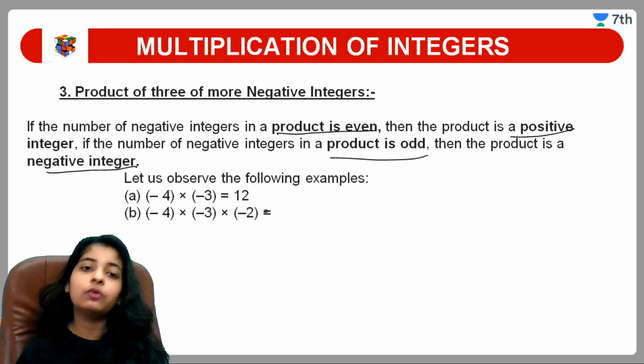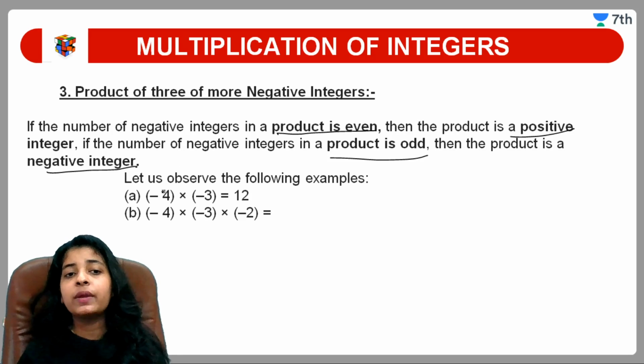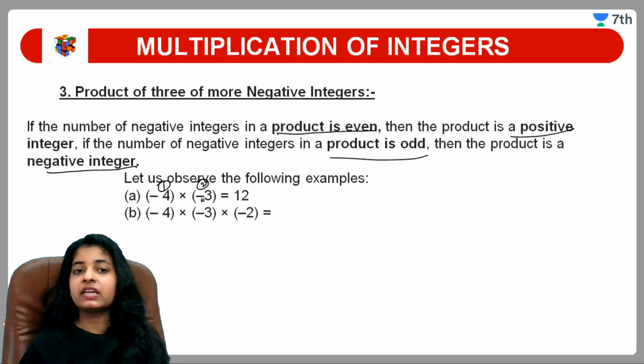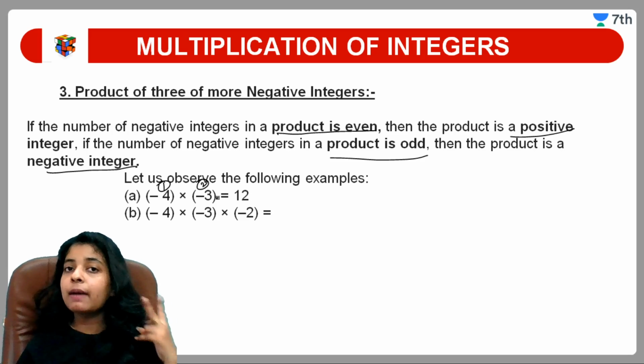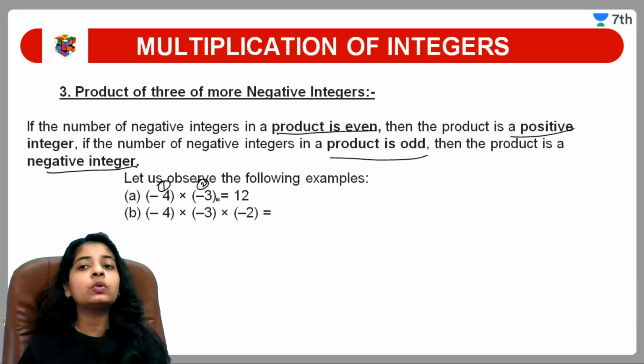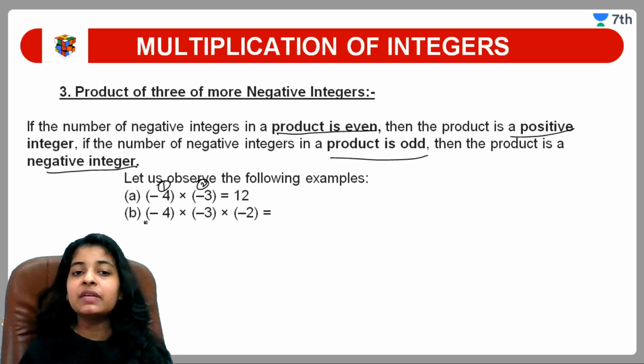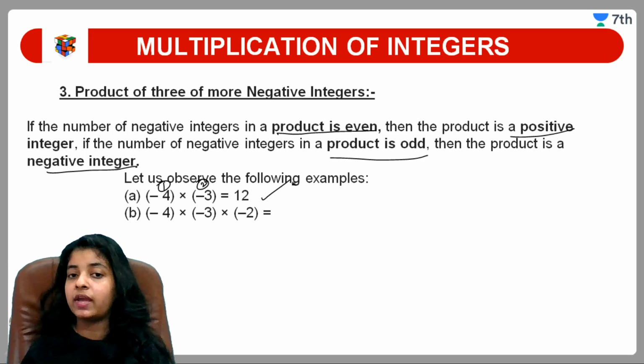अभी कैसे perform होता है, अब देखो आप, see here we are having one negative integer and this is the second negative integer. So two negative integers we are having and 2 is an even number. और जब even number होता है तो हमारा result क्या आता है, positive. Very good. Same here, we are getting 12.